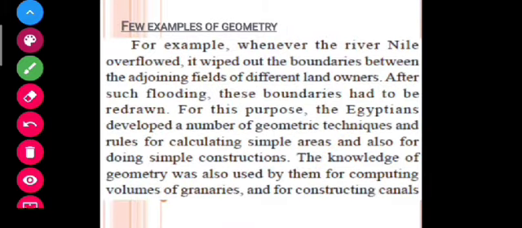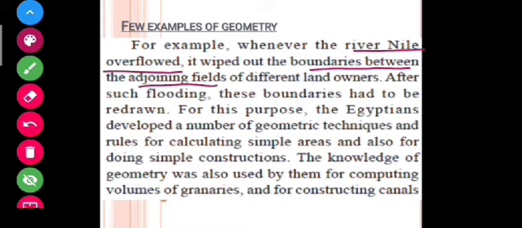This example has been given in your NCERT. Whenever the river Nile overflowed, you know that river Nile is in Egypt and it is the longest river of the world, it wiped out the boundaries between the adjoining fields.